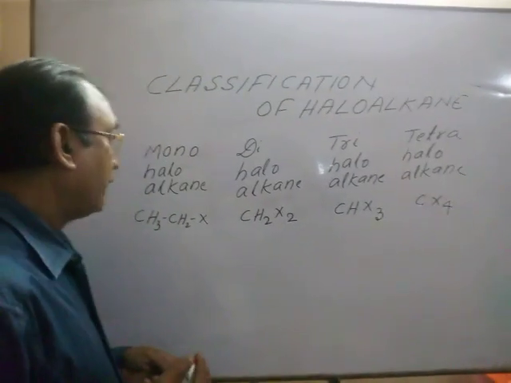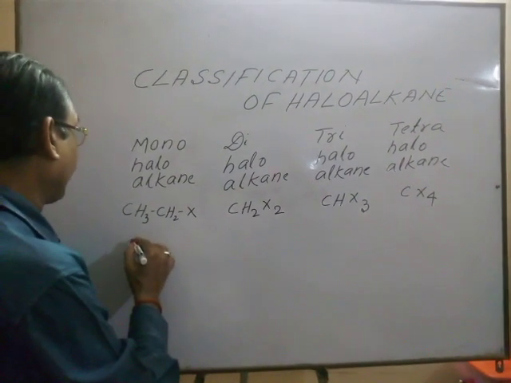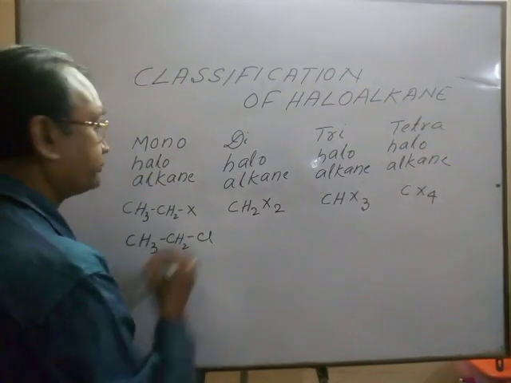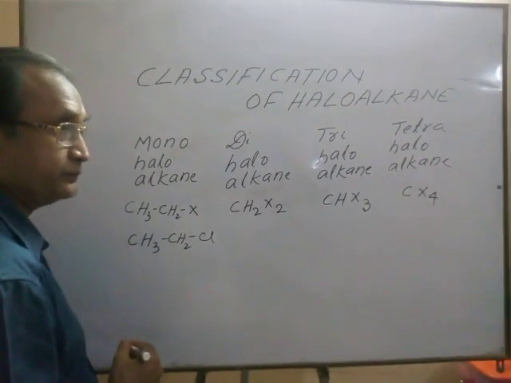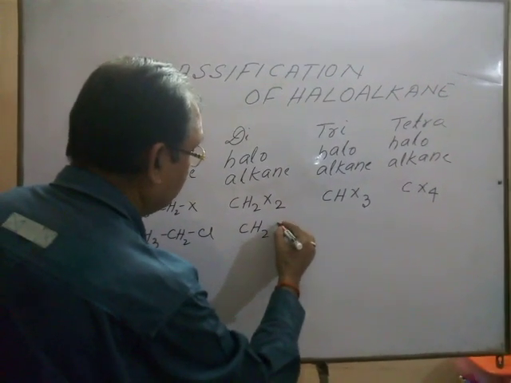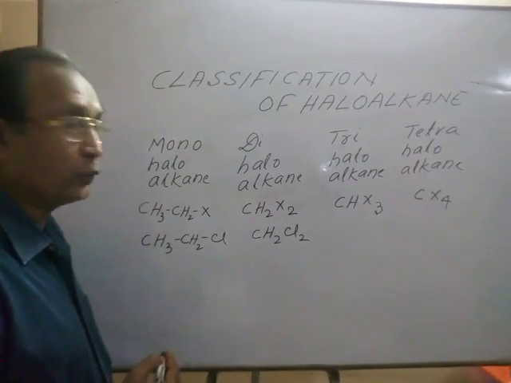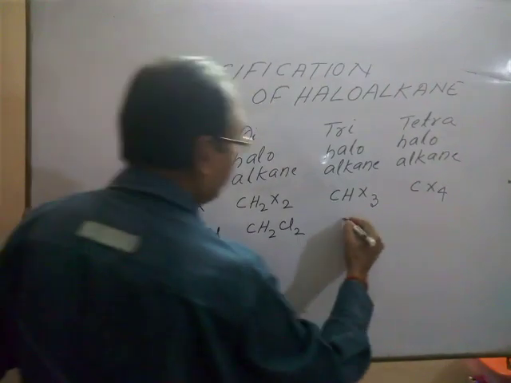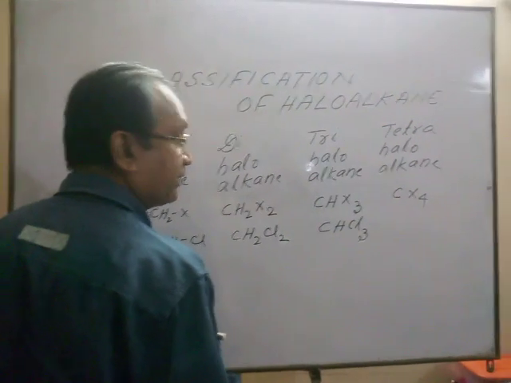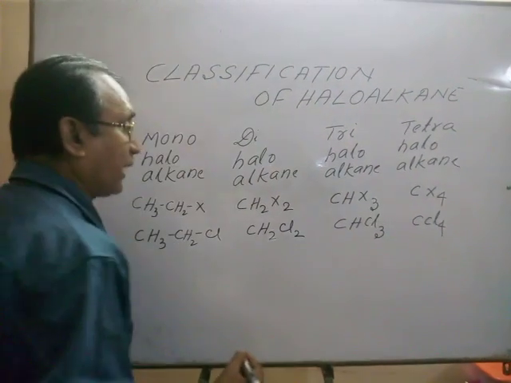Now, if we take the proper examples, you can take the halogen as chlorine, then CH3CH2Cl, ethyl chloride; CH2Cl2, methylene chloride; CHCl3, chloroform; CCl4, carbon tetrachloride.